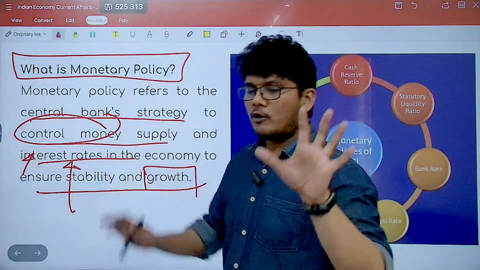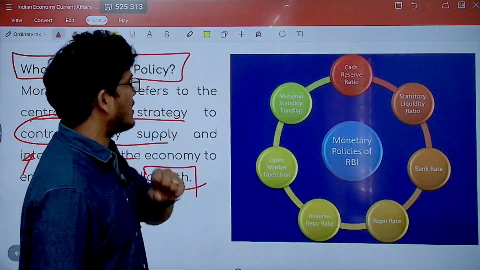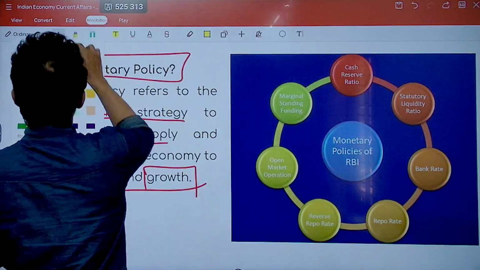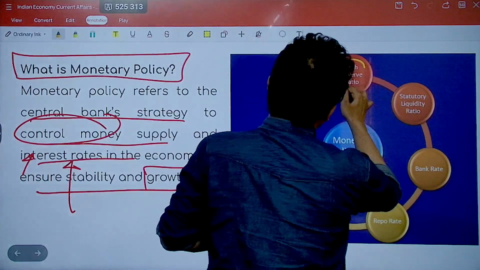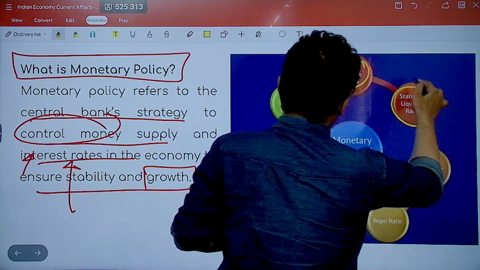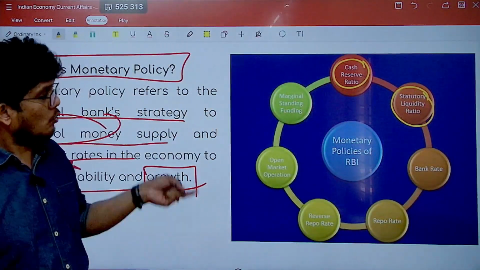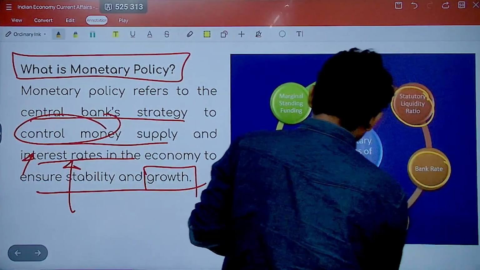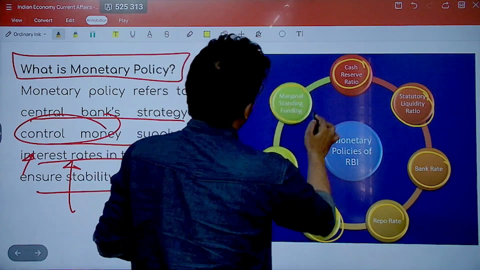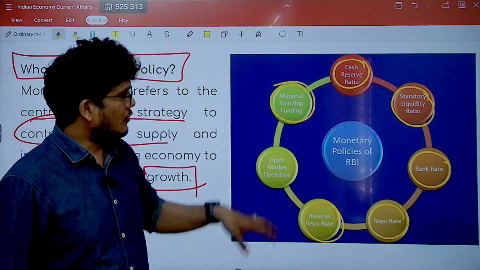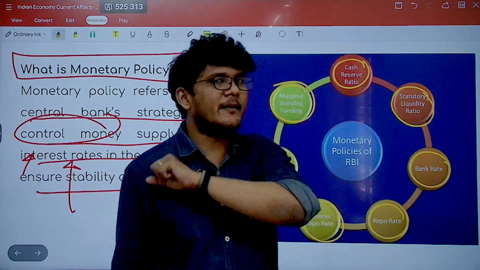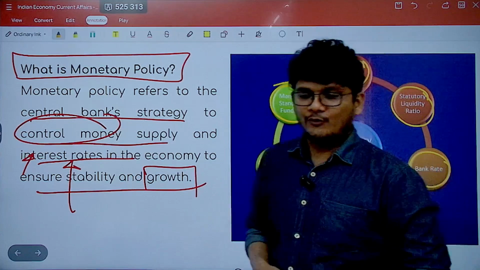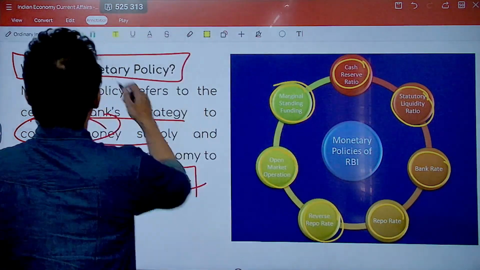So let us see what all are the components of monetary policy. With respect to reserve ratios, we have the cash reserve ratio and the statutory liquidity ratio, right? With respect to interest rates, you have the bank rate, repo rate, reverse repo rate and marginal standing facility. So these are the major parts, plus one more important thing, that is the open market operation. So let us understand each component one by one.